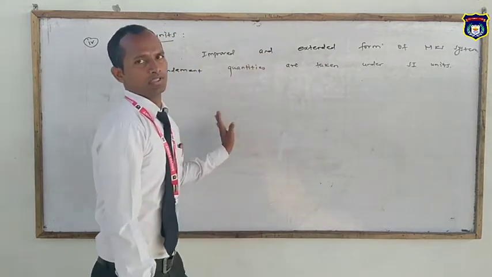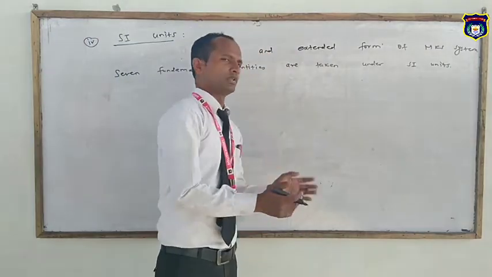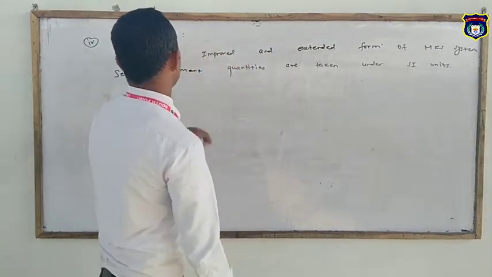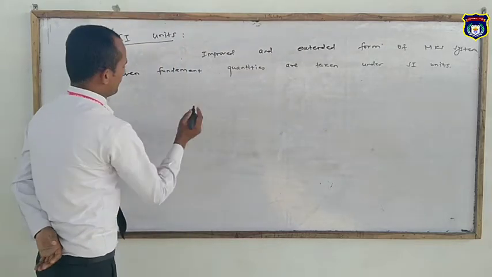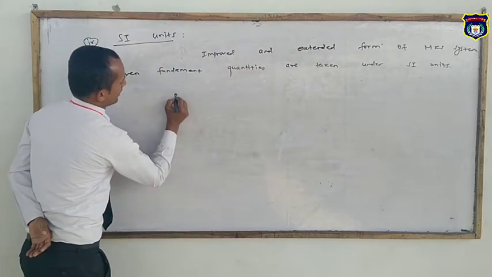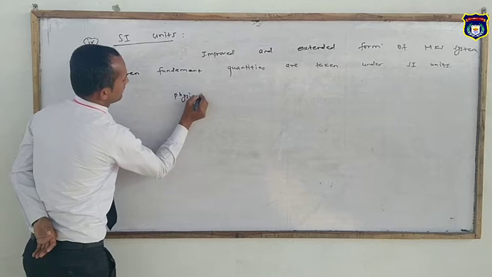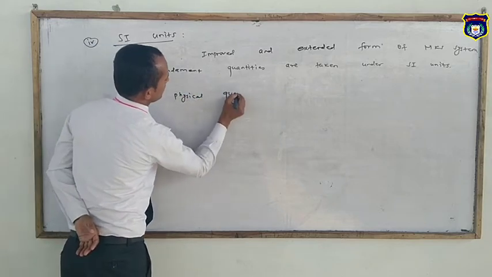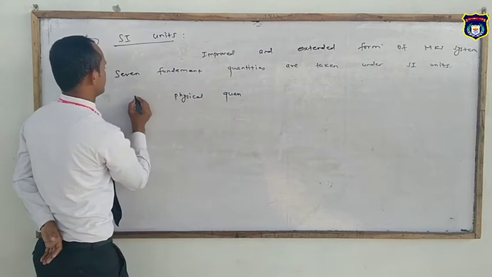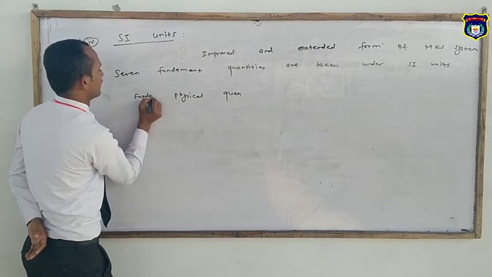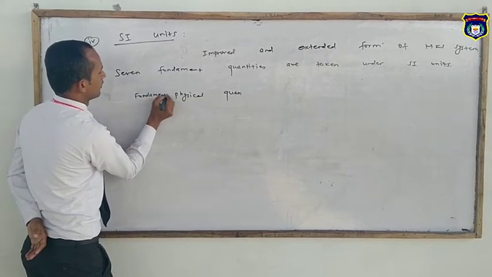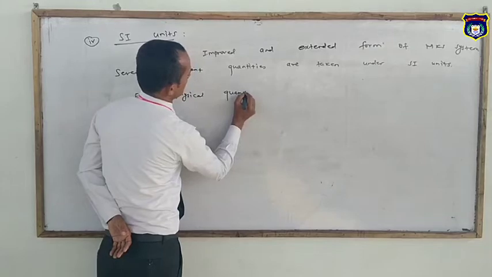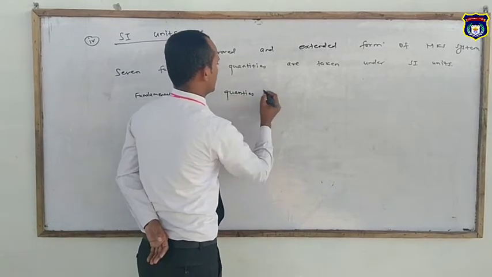I want to represent these fundamental quantities along with their units which are taken under SI units: the fundamental physical quantities and their units.